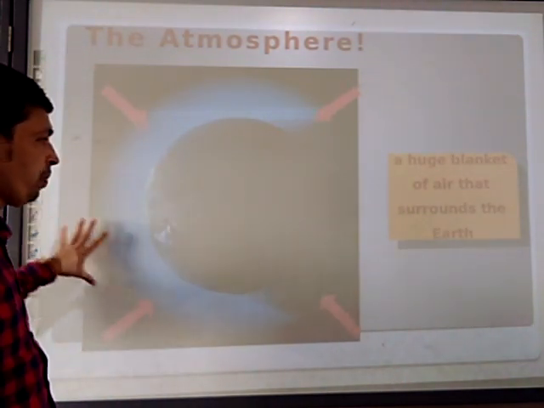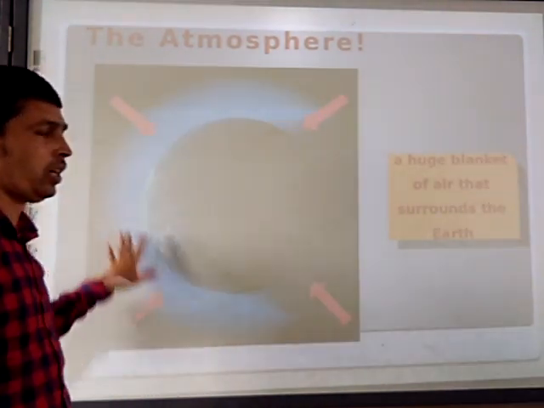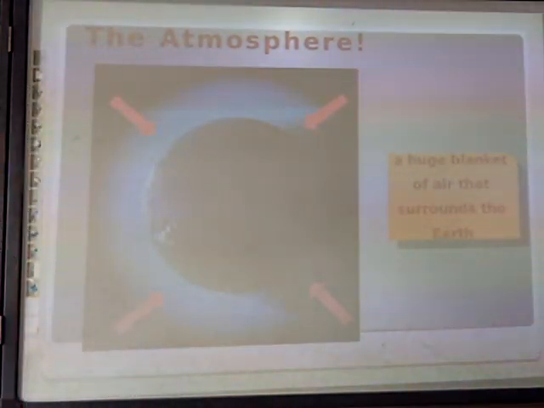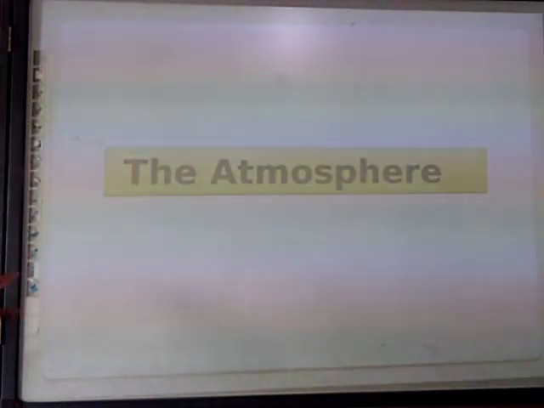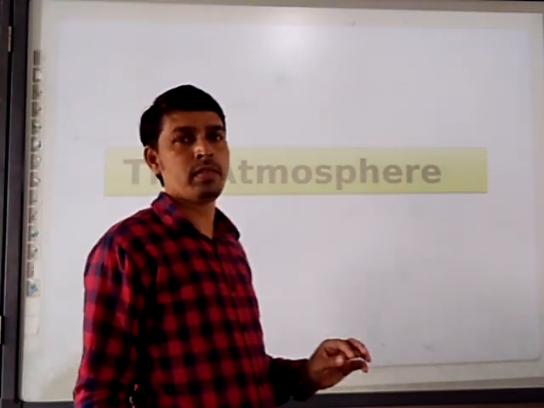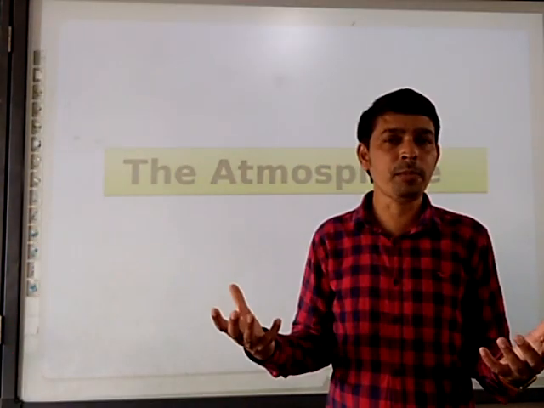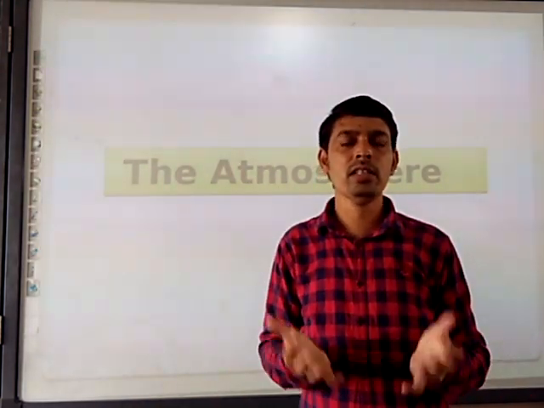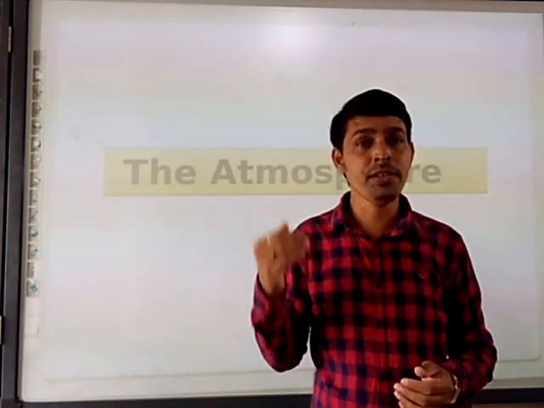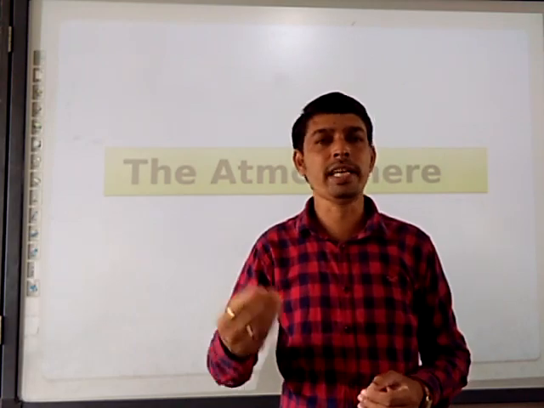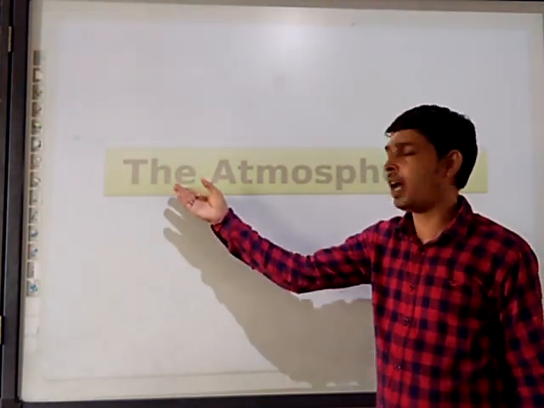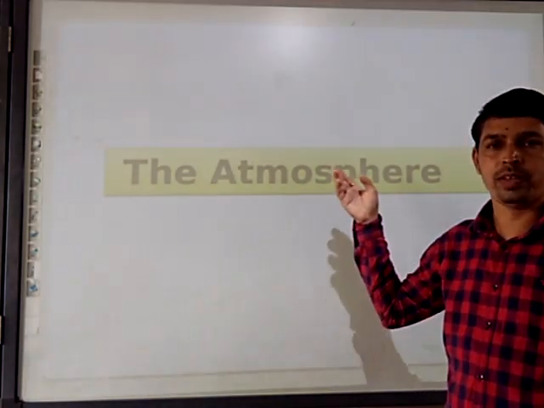Earth and the huge blanket surrounding the earth, that is called the atmosphere. Next, the atmosphere. What is the atmosphere? The huge blanket which surrounds the earth is called the atmosphere. Now we are moving to our textbook language. What is our textbook saying related to the definition of atmosphere?